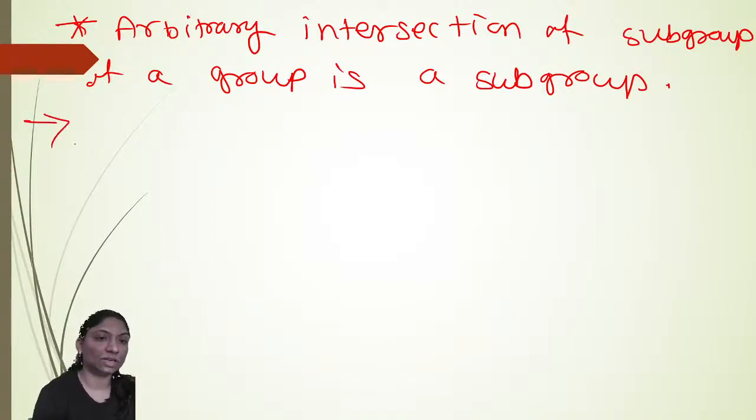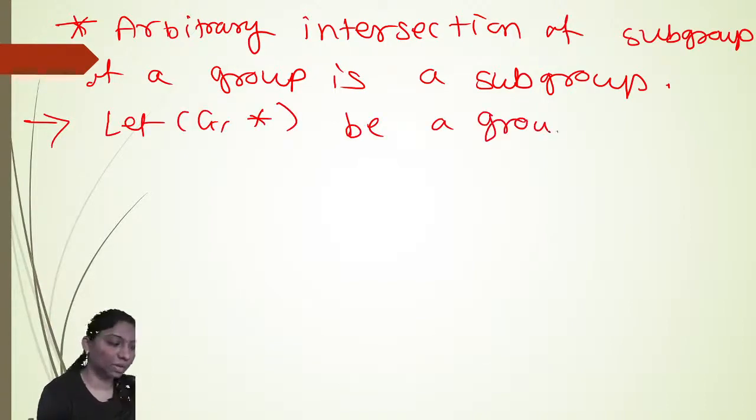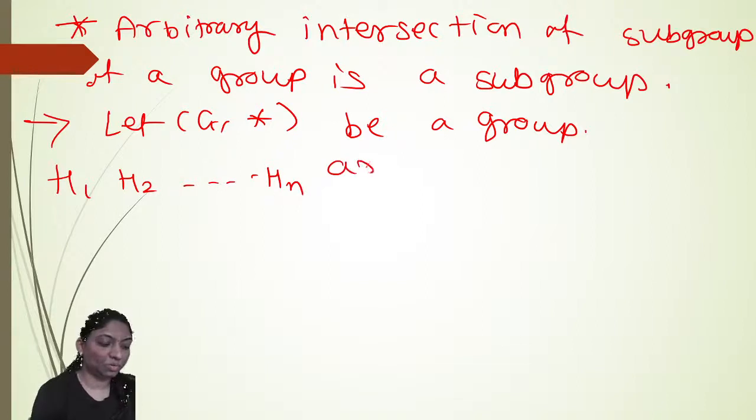Suppose we say let (G, *) be a group, and H1, H2, up to Hn are subgroups of G, right?